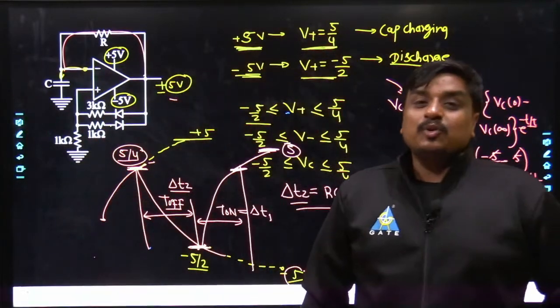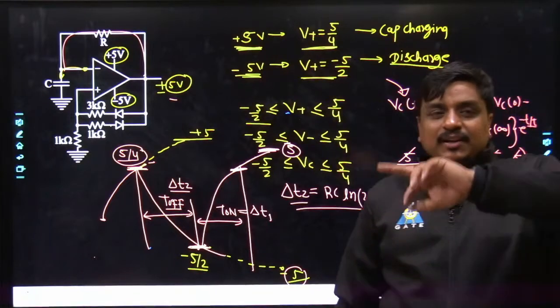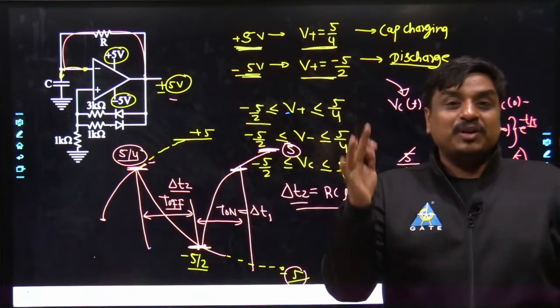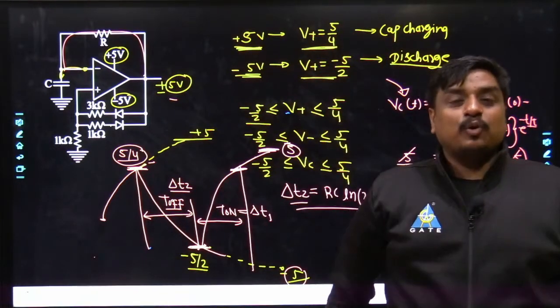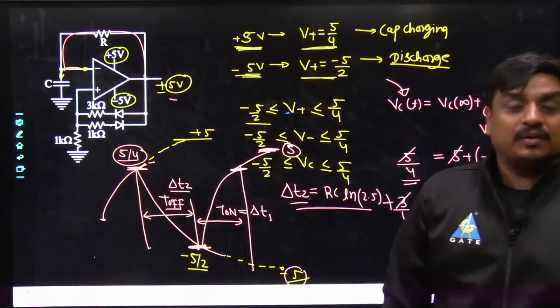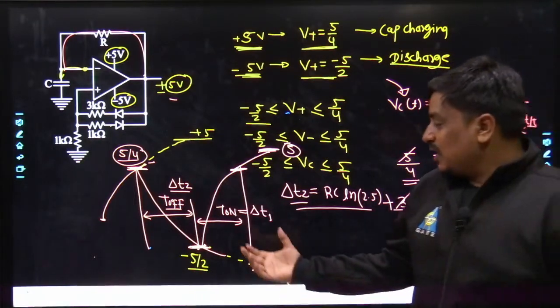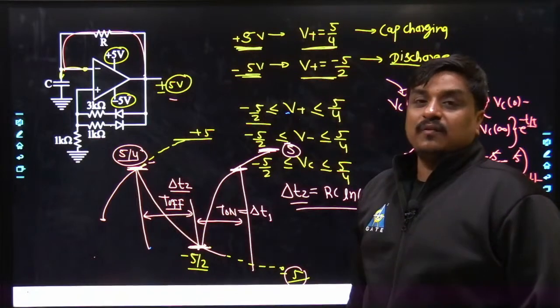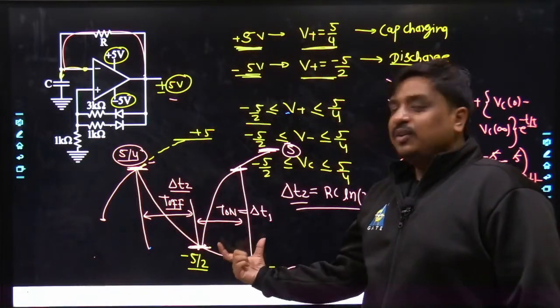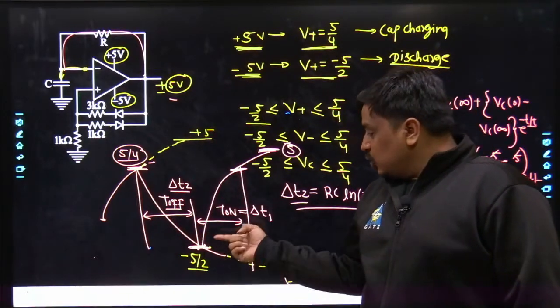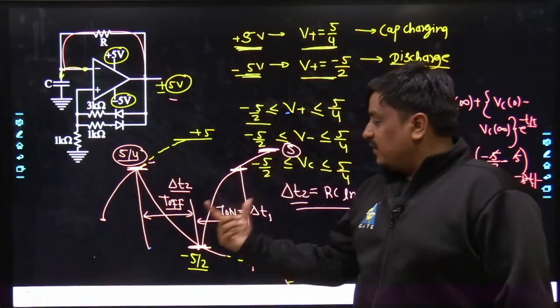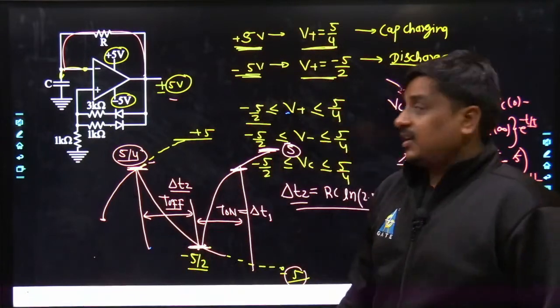That is why, for increasing and decreasing, the concept of the time constant remains different. You can see where the speed is more, that is why it takes lesser time to cover the same voltage difference, whereas here it takes more time.